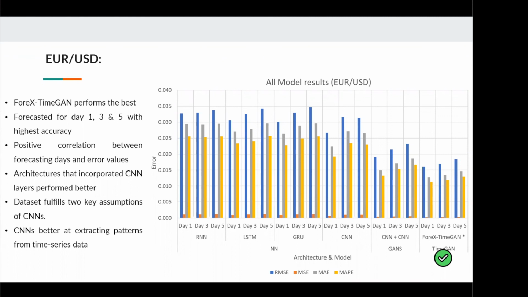Furthermore, a positive correlation was observed between the forecasting days and the error values. Furthermore, it is evident that the architectures that incorporated CNNs performed much better than architectures that did not. The reason for that is because the data set that we have fed into the architecture fulfills the 2 key assumptions of CNNs, allowing them to work effectively. Furthermore, authors have also found that CNNs are generally much better at extracting patterns from time series data as compared to other neural networks.